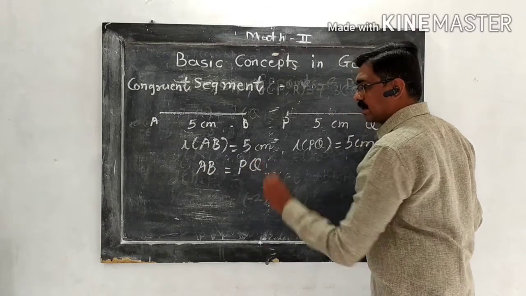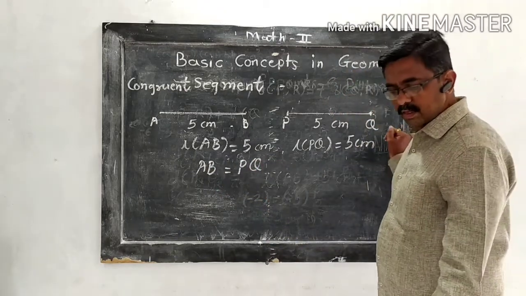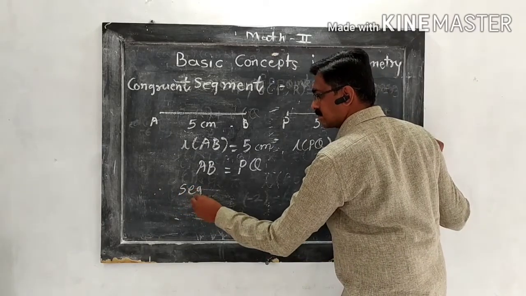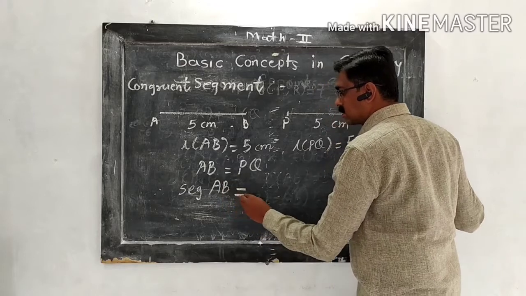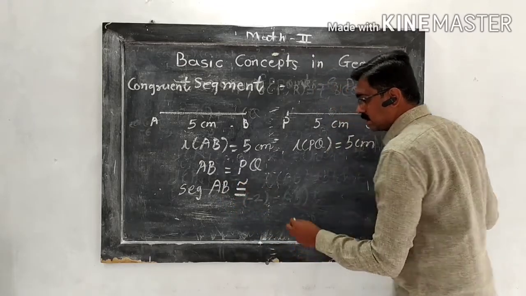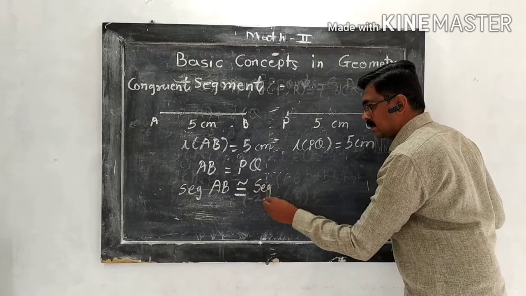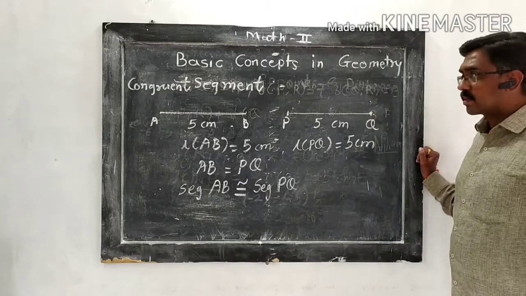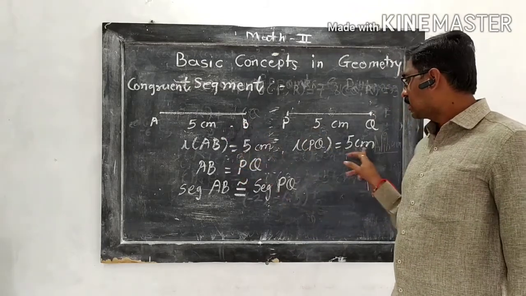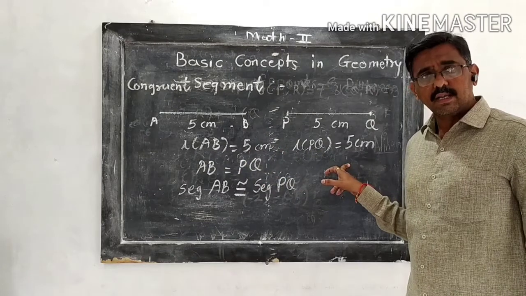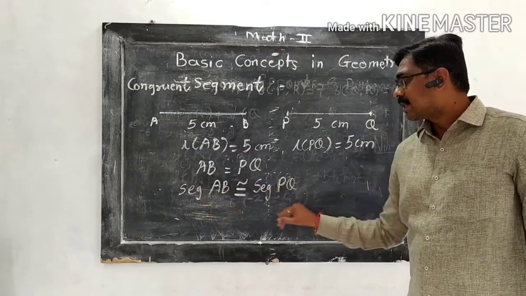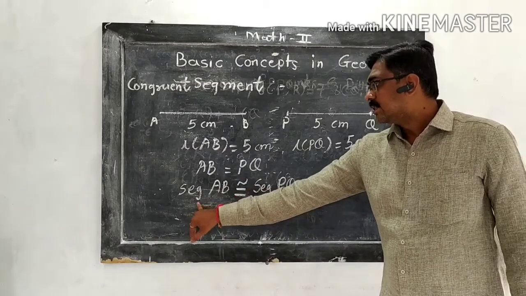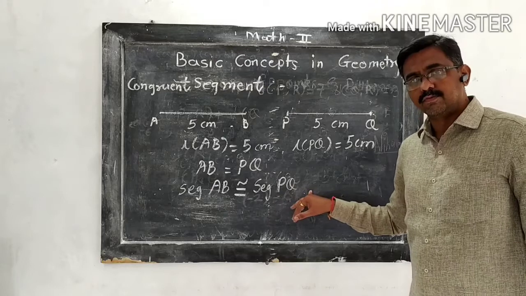AB equals PQ, and again we can say segment AB is congruent to segment PQ. This is the symbol of congruent. So if the lengths of the two segments are the same or equal, we can say both the given segments are congruent. This is the symbol of congruency. So we read it, segment AB congruent segment PQ.